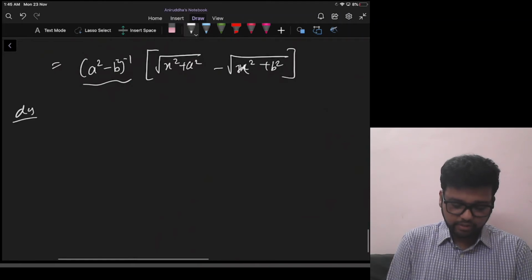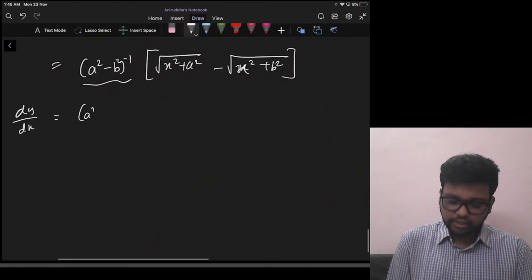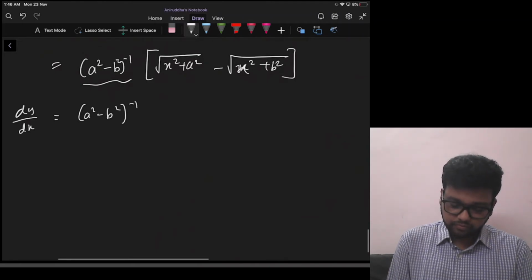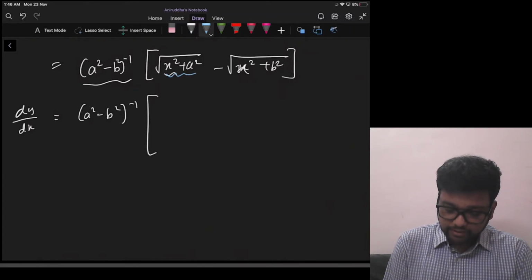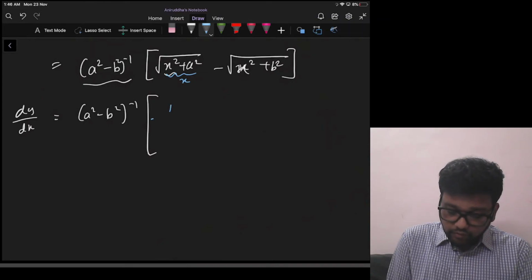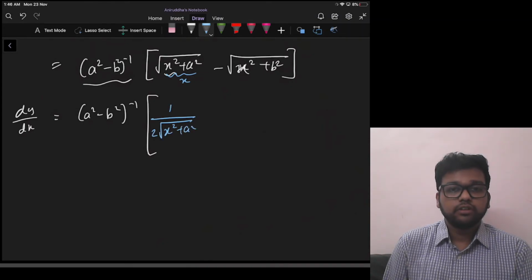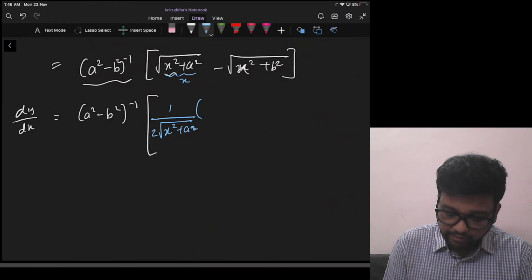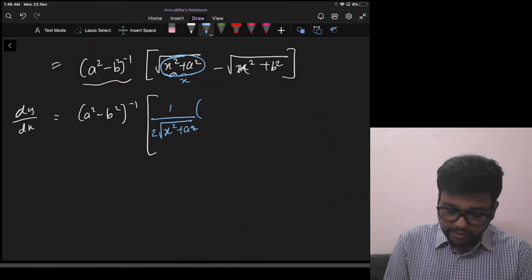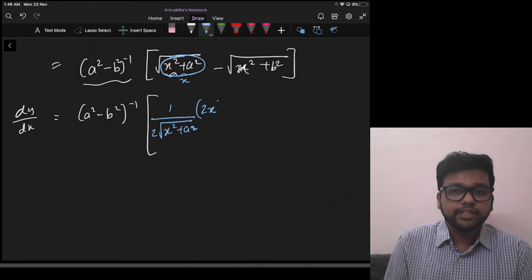dy by dx will be constant, will remain same. And if this was root of x, we would have done 1 upon 2 root x. But that is not x, so we'll multiply by its derivative. What is the derivative of x square plus a square? X square is 2x, a square is nothing because that is a constant.